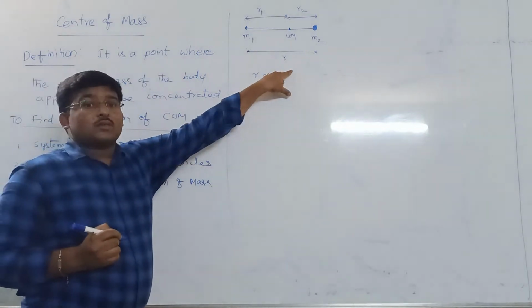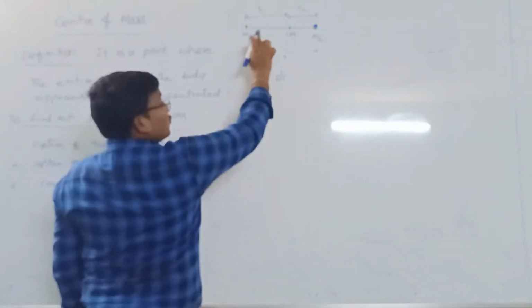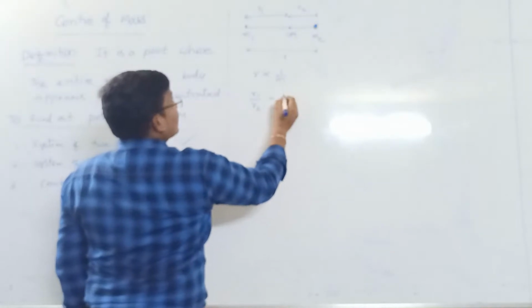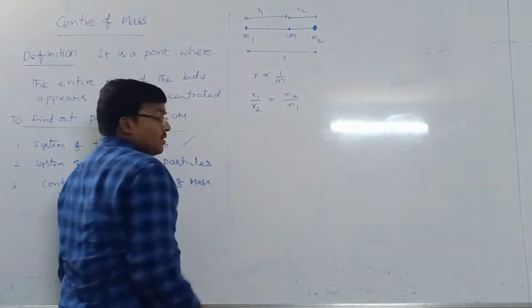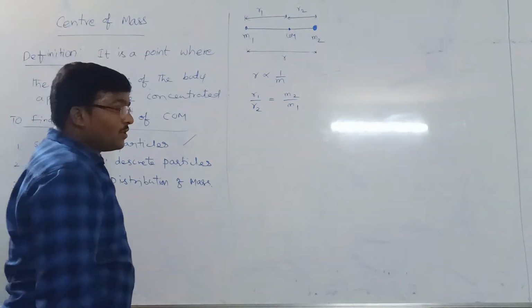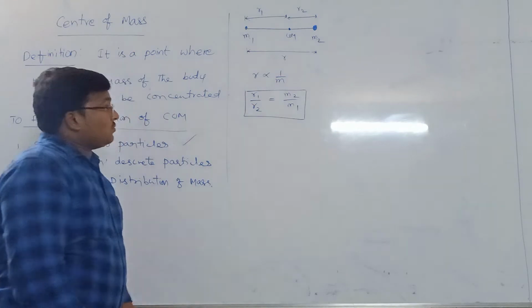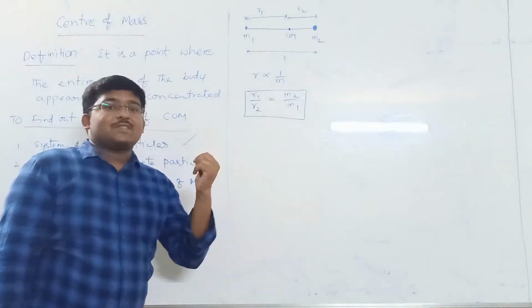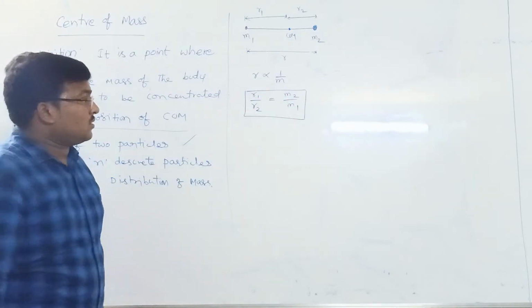So for two particles, r1 by r2 is inversely proportional, hence m2 by m1. r1 by r2 is equal to m2 by m1. So the ratio of the distances of two particles from the center of mass is the inverse ratio of their masses.